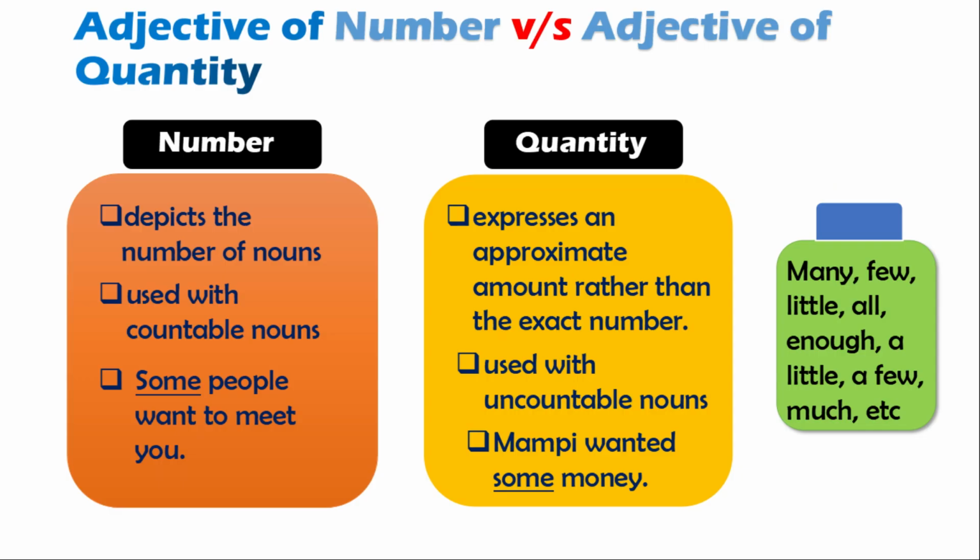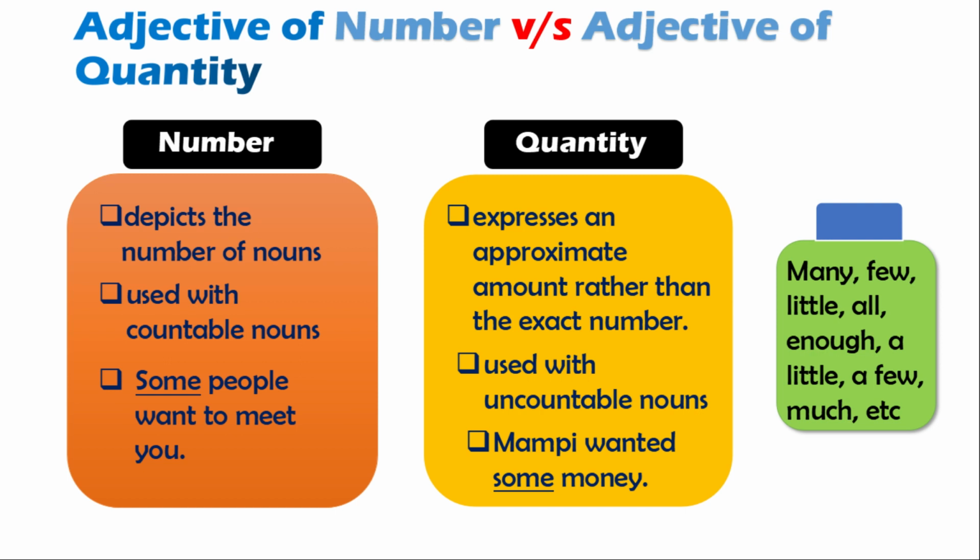Now, let us understand the difference between adjective of number and adjective of quantity. Adjective of number depicts the number of nouns, whereas adjective of quantity expresses an approximate amount rather than the exact number. Adjective of number is always used with countable nouns, whereas adjective of quantity is used with uncountable nouns. Some adjectives may be both adjective of quantity and adjective of number depending upon their use.